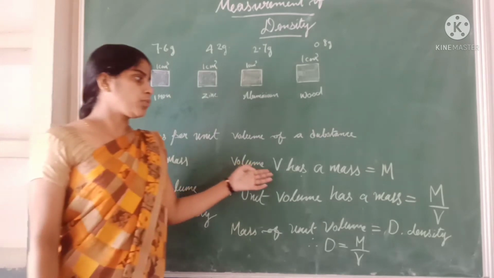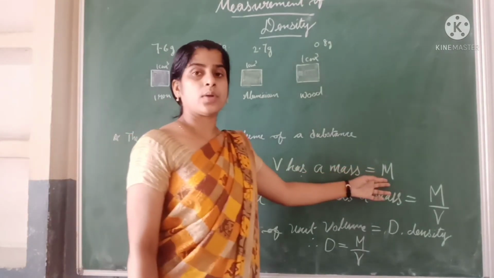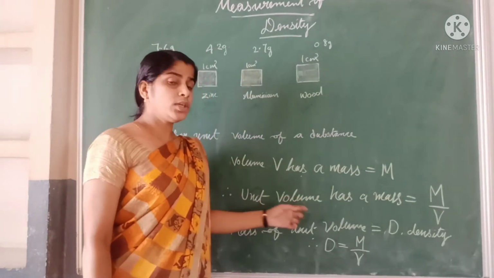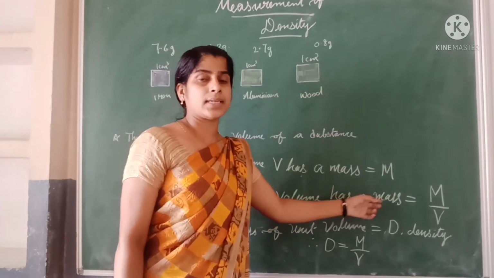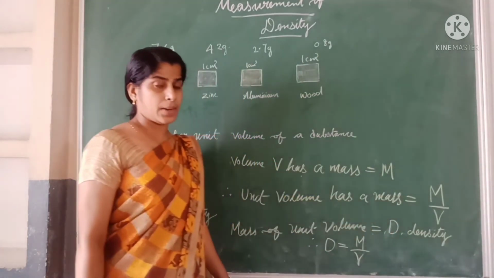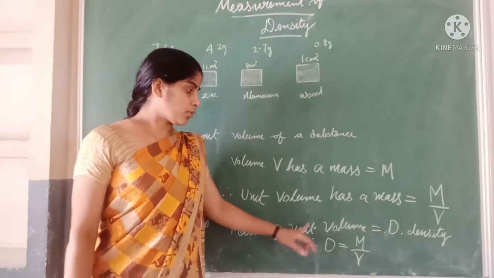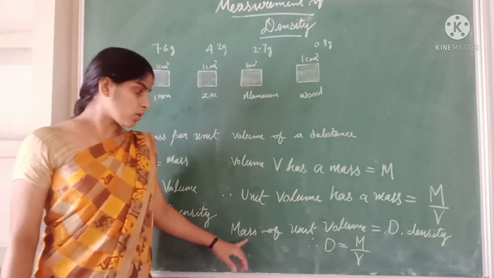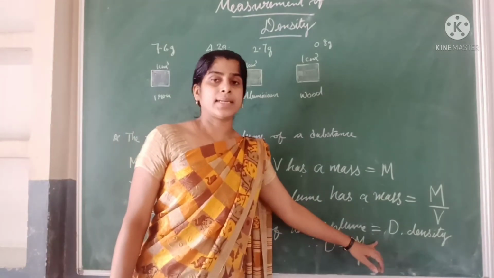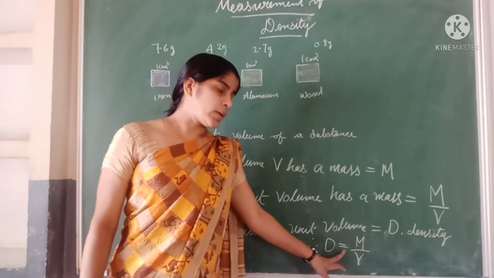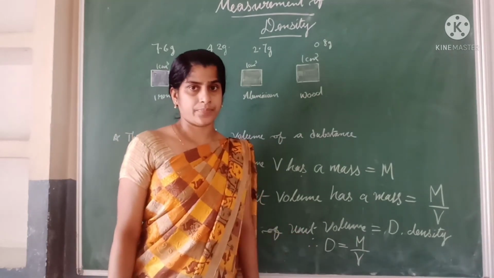Volume V has a mass M, so the unit volume has a mass M by V. The mass of unit volume is density D. Therefore D equals M by V. Is it clear?